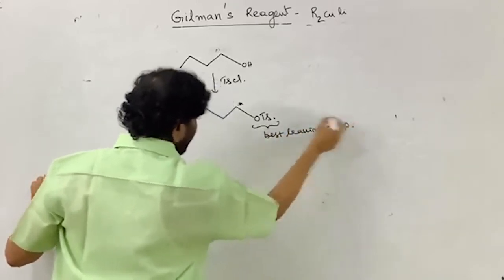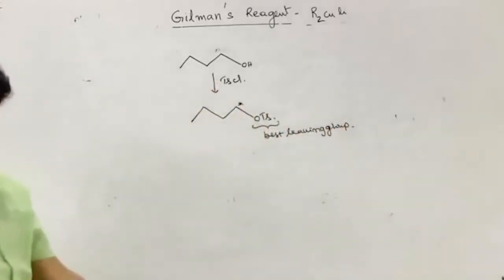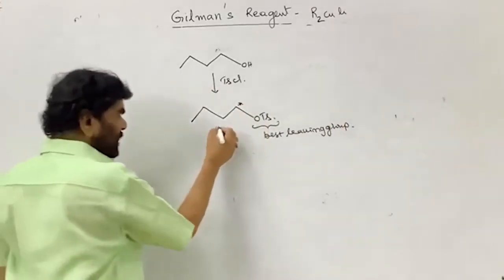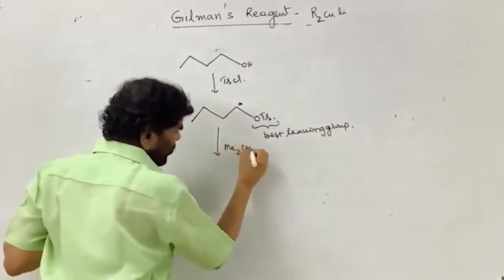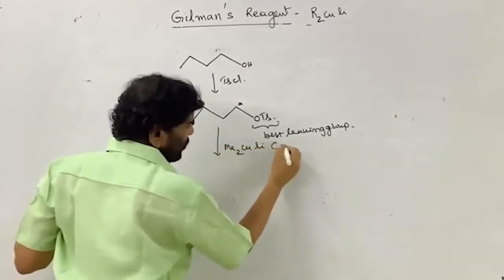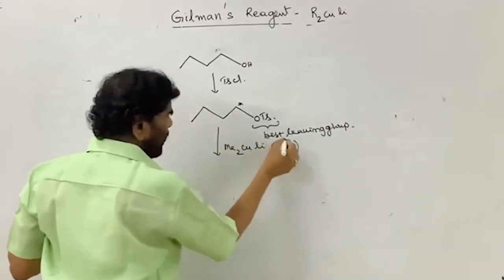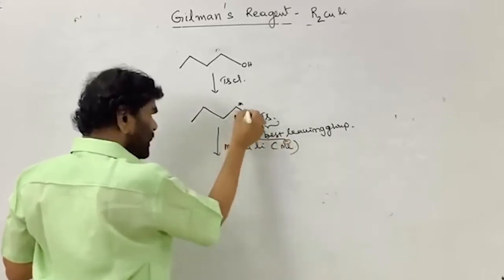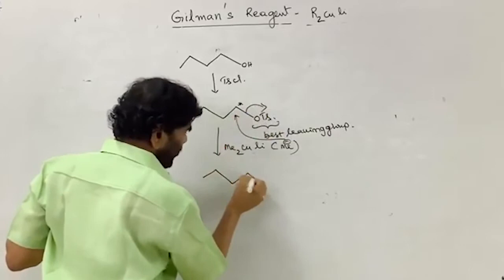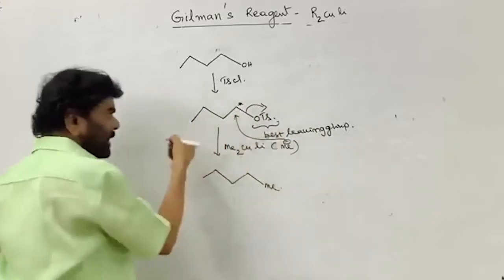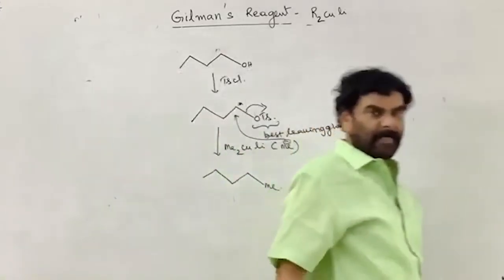It is the best leaving group, better than the halogen. Now, if it is treated with Me2CuLi, which is the source of methyl carbanion, this attacks here and this goes out. Now this is 1, 2, 3, 4. This is the methyl group introduced. An SN reaction is taking place.